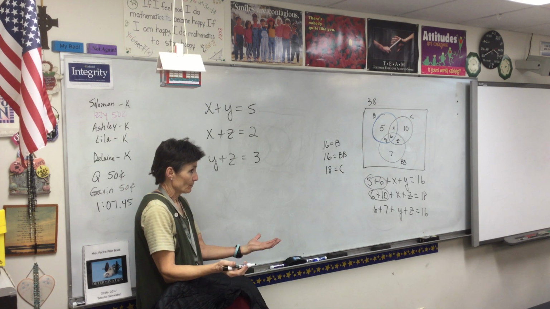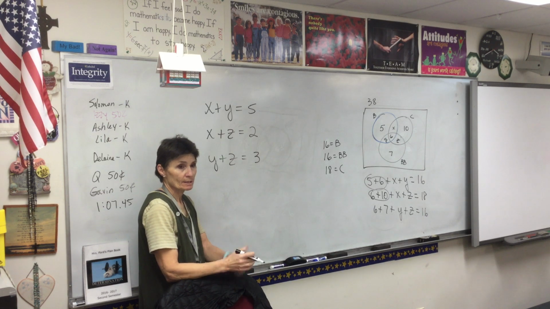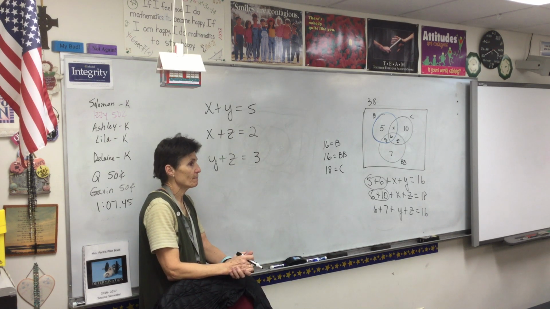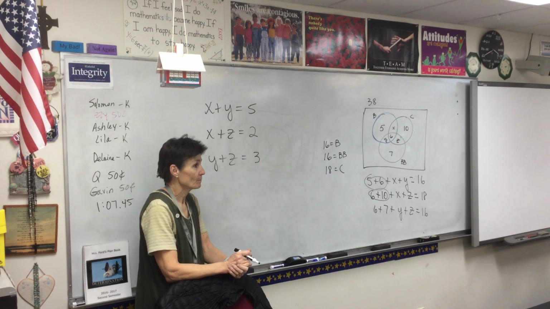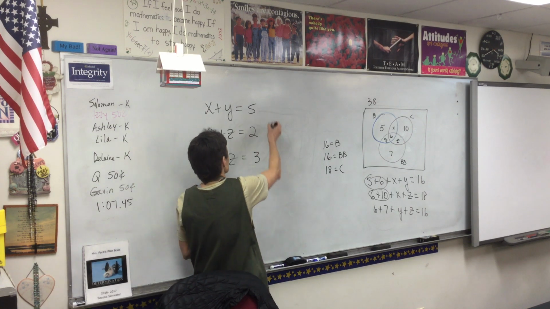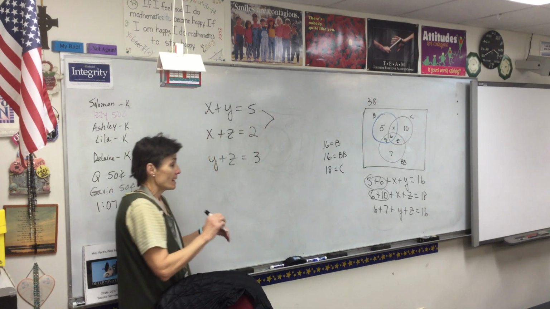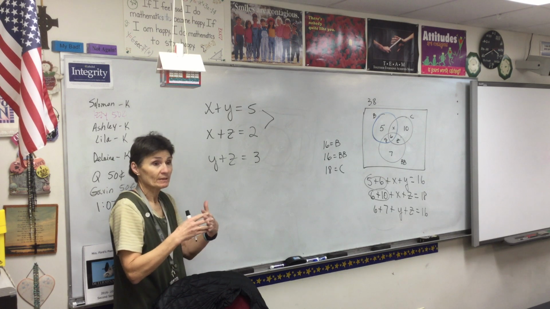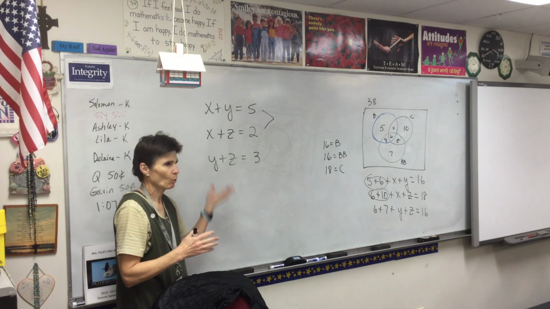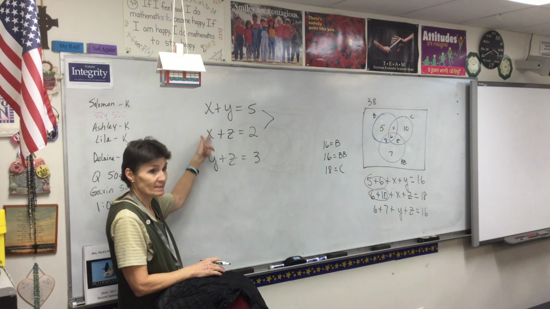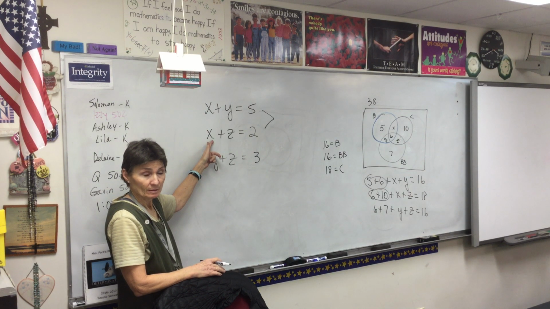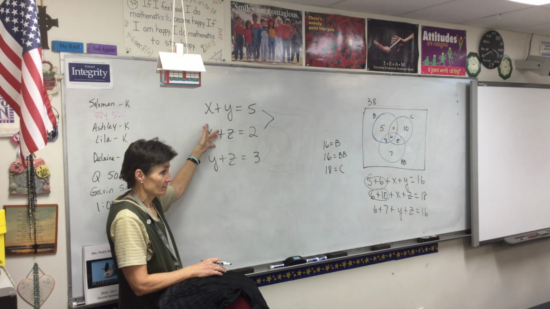Okay, now, who remembers a simple little strategy to make our way through this? What did we do? We took the top two equations and whatever variable they have in common, and that depends on what order you wrote your equations, but whatever variable they have in common, which for me is x, I'm going to eliminate it. Eliminate the one they have in common.